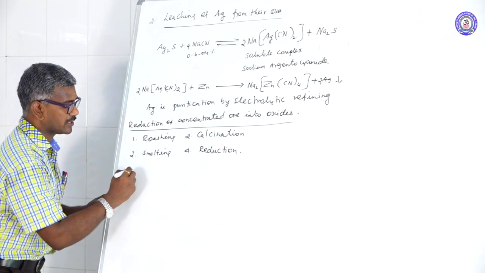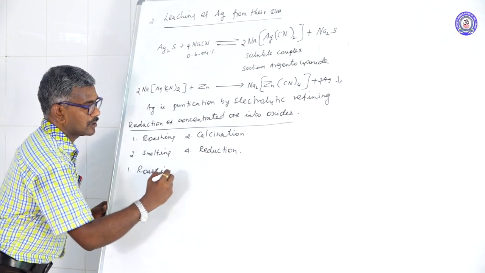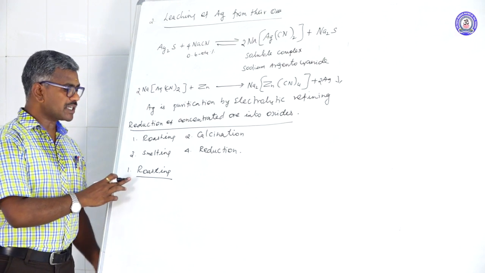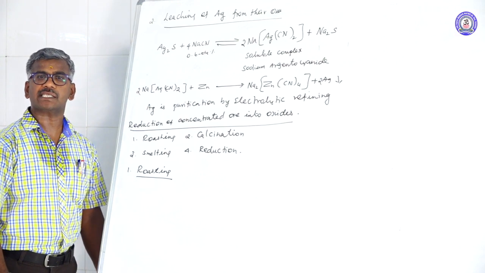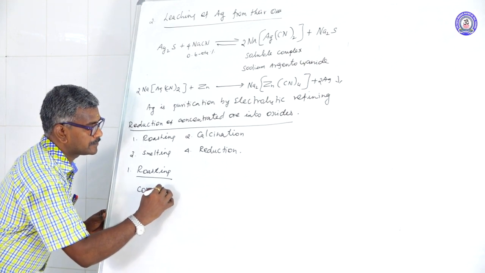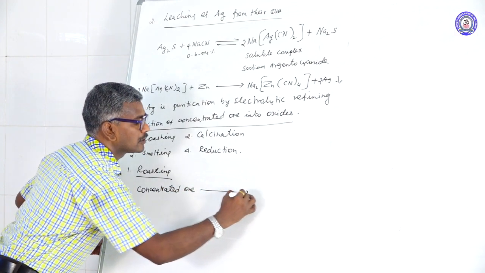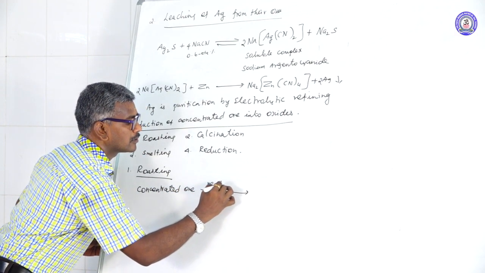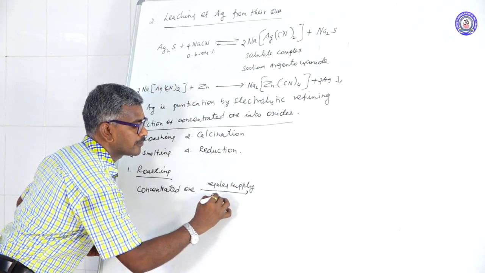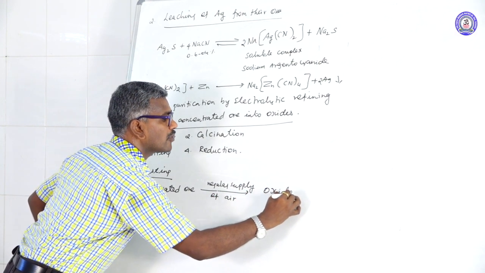First one is roasting. What is the meaning of roasting? Concentrated ore is treated with a regular supply of air to form oxide.